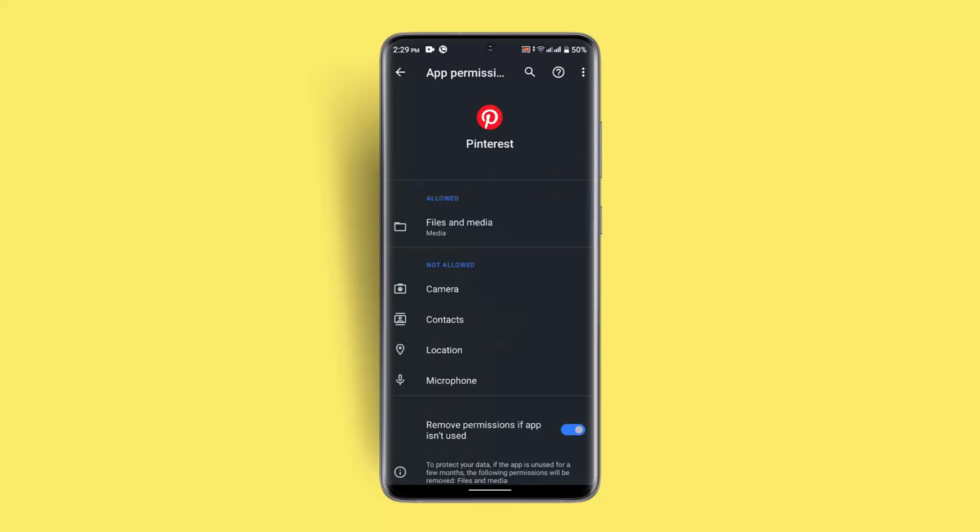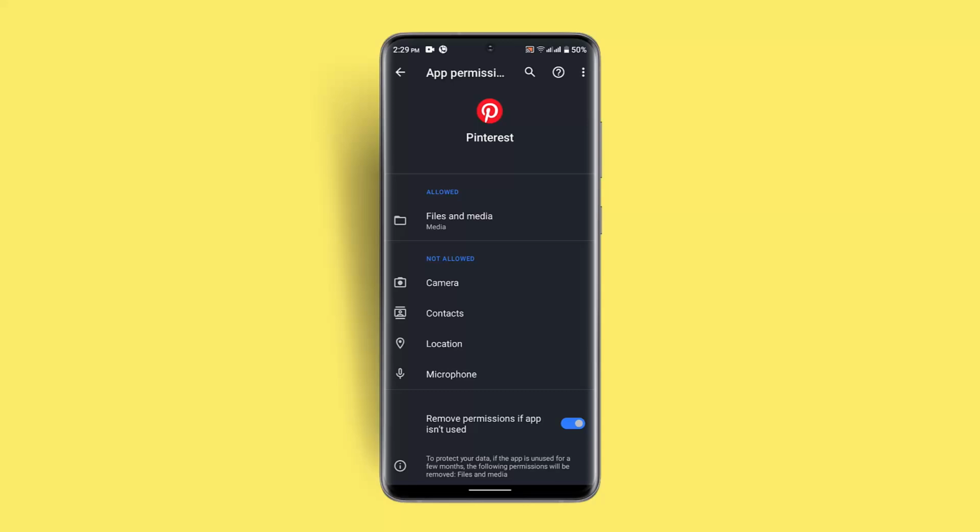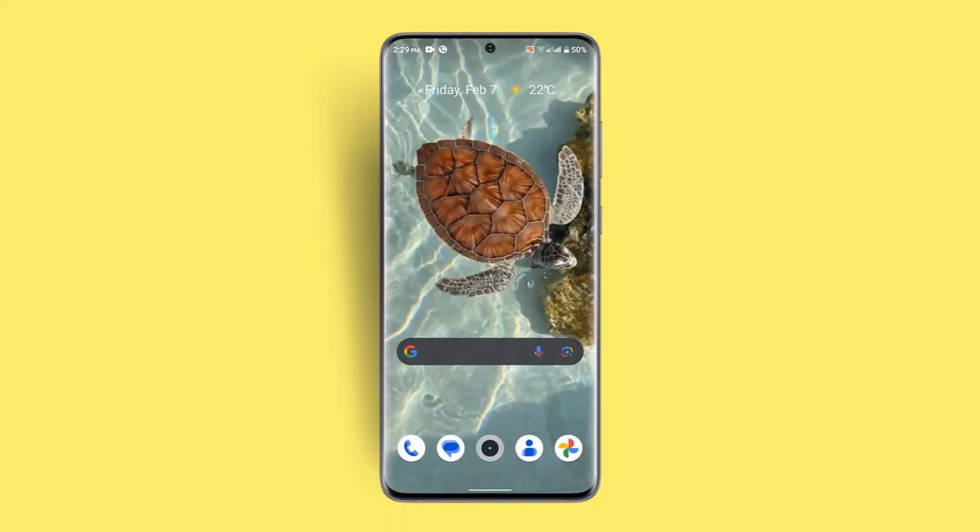Sometimes if you have not enabled permissions such as the microphone and all that, this can also lead to such an issue. So make sure to enable the permissions, and that should fix the issue all at once. If that's not the case, you could try reinstalling the Pinterest app, and at the same time, restart your device, and it should be able to fix the issue at once.